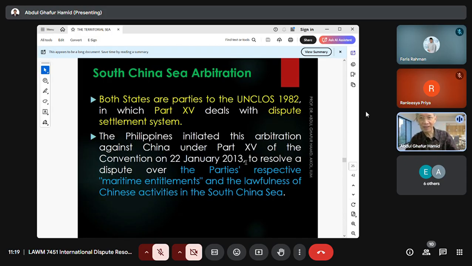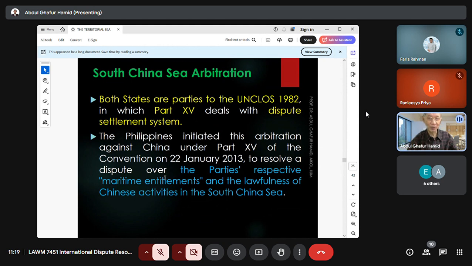So the Philippines initiated this arbitration against China under Part 15 of the convention in 2013, to decide the dispute over the parties' respective maritime entitlements. Maritime entitlement means the claims on the maritime zones. Under the law of the sea, we have the territorial sea, contiguous zone, exclusive economic zone, EEZ, 200 nautical miles, and then we have the continental shelf. We call these four maritime entitlements.